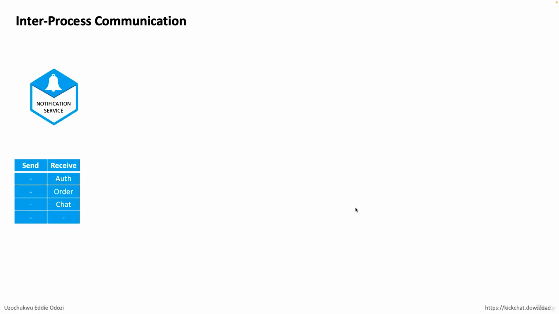So first, for the notification service, it's going to involve two things: sending and receiving. So the service is either sending an event or receiving an event.